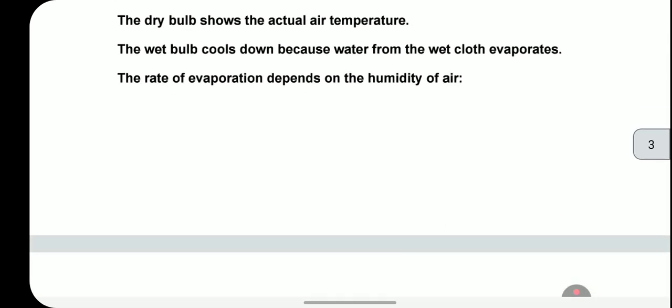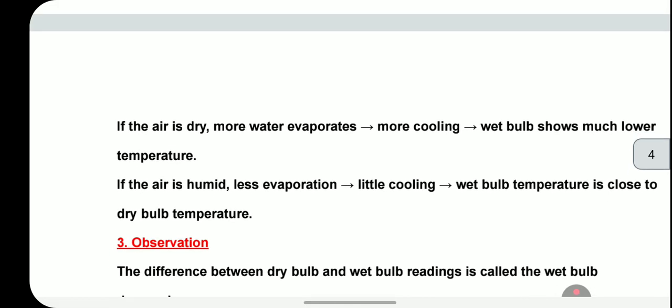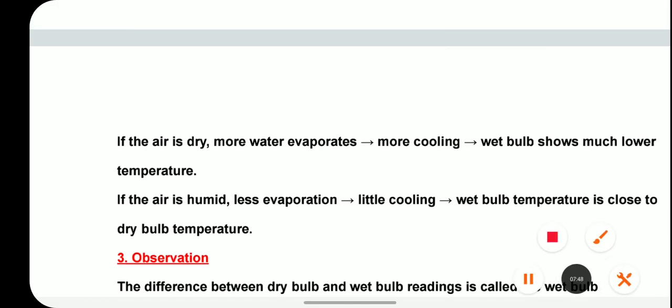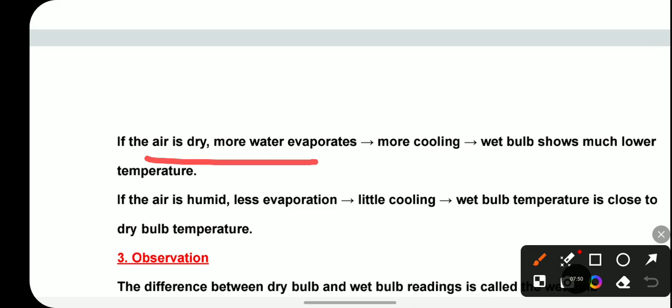Now, if the air is dry, more water will evaporate, so more cooling. So the wet bulb shows a much lower temperature, because you know that evaporation is a cooling process. If the air is dry, more water evaporates, more cooling, so lower temperature.